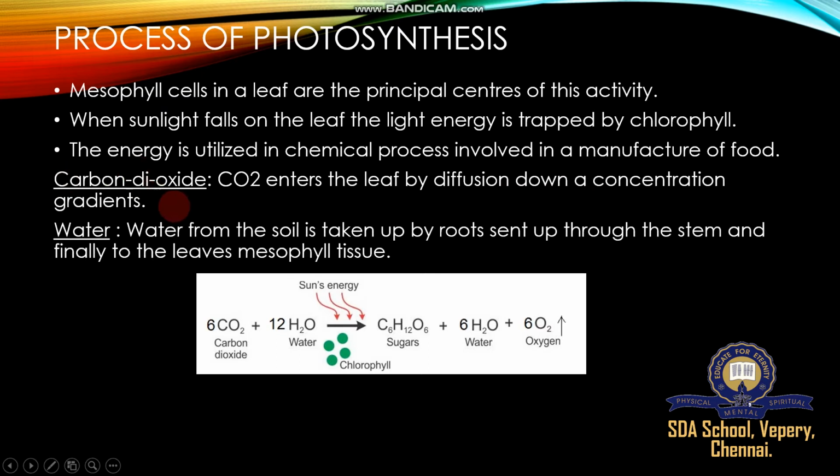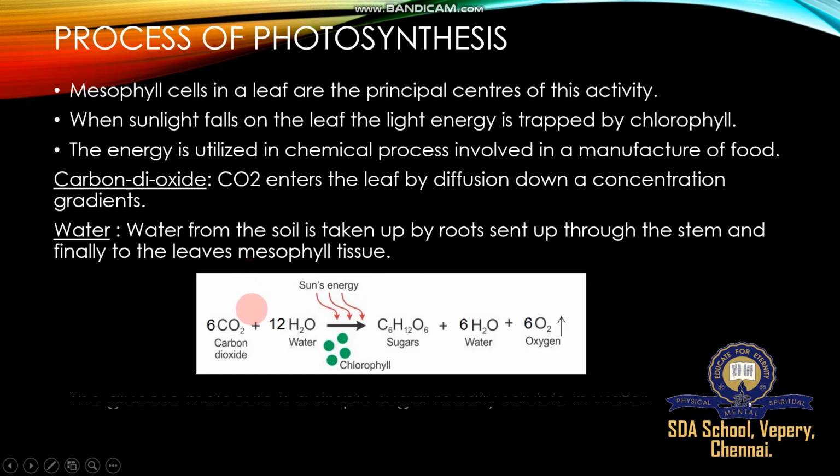Then water also enters along a concentration gradient. The plant cell has less water, but the soil has more water, so it is easy to move. So water from the soil is taken up by roots and up through the stem and finally to the leaf mesophyll tissue. So this water enters through the roots to the mesophyll tissue, and during photosynthesis light is required because of the process of photolysis.